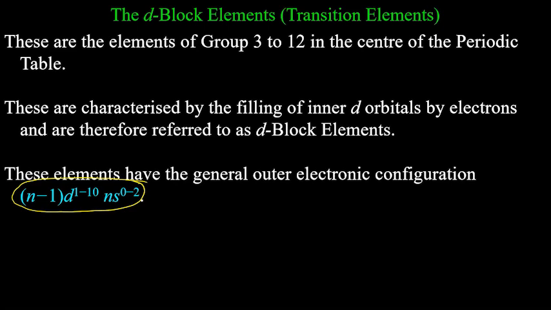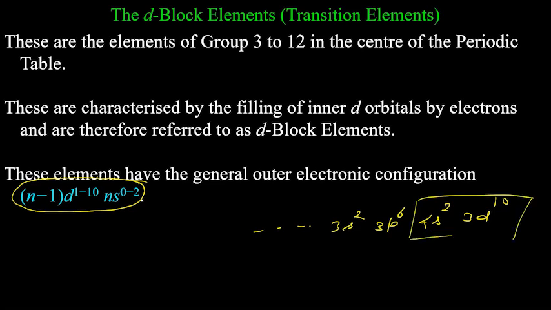Normally, if you write as per the above principle, it is 3s2, 3p6, 4s2, 3d10. This is something I wrote. So normally students think, okay, this is the outermost electronic configuration, and I will write it as ns2 and (n-1)d10, because this is what it looks like. Here you have 2, here you have 10. So you say here it will be 2 always, and here this will be 1 to 10. You remember what I am talking about. You understand what I am talking about.